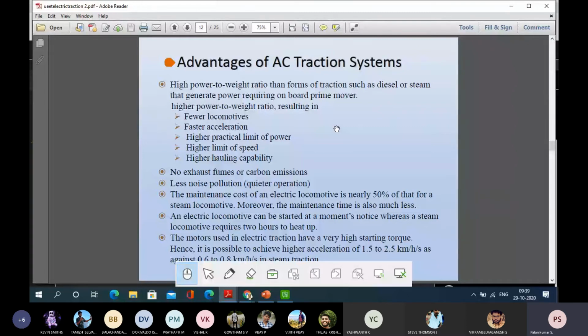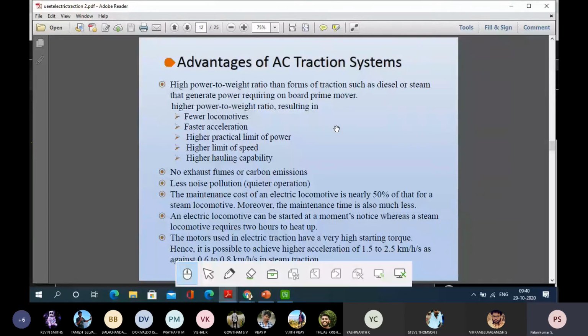So faster acceleration and a higher practical limit of power. So we are able to use the power in an optimized manner. The higher limit of speed is also increased. Higher hauling capacity is also there.